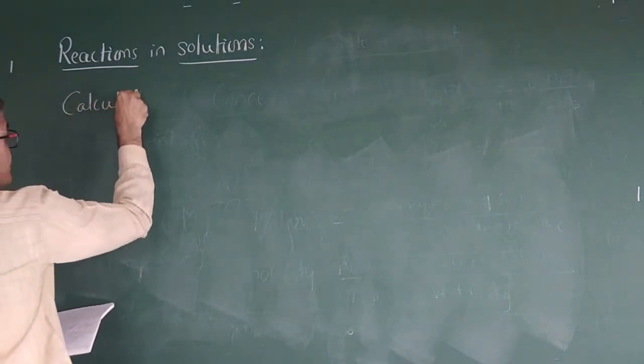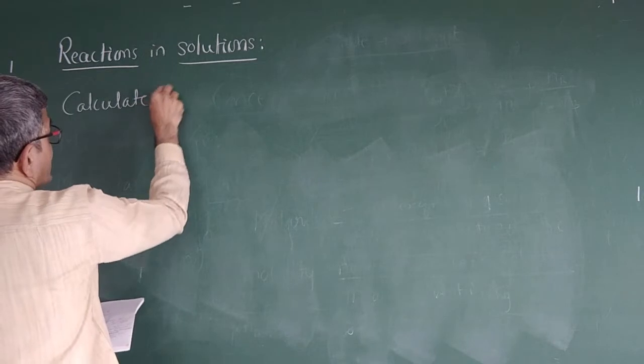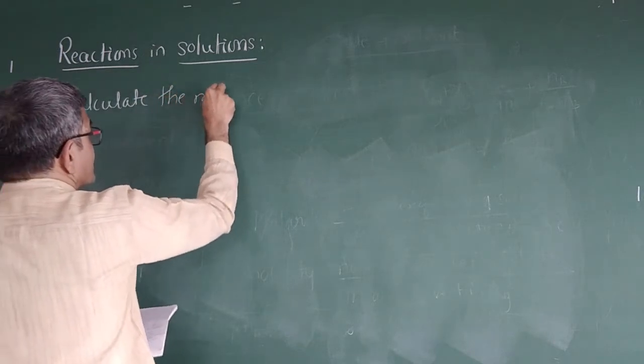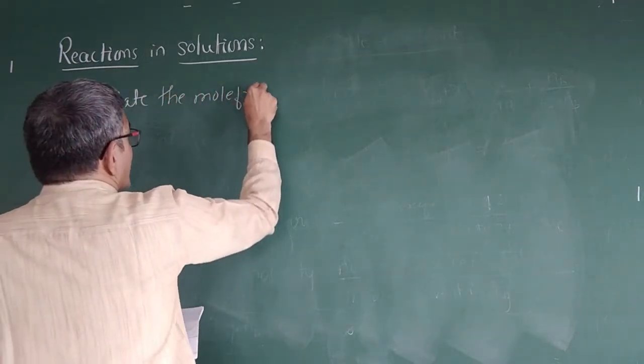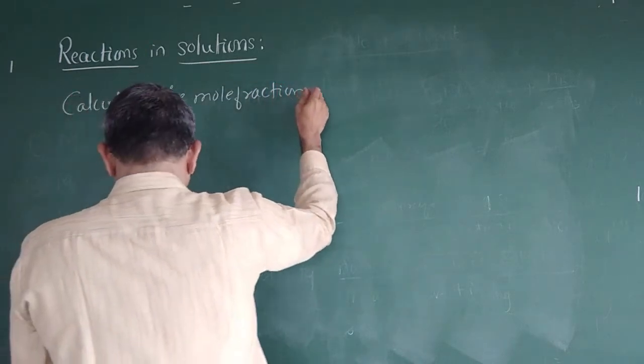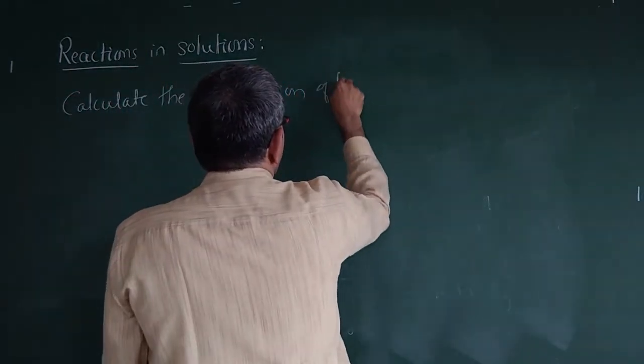Calculate the mole fraction. Calculate the mole fraction of benzene.